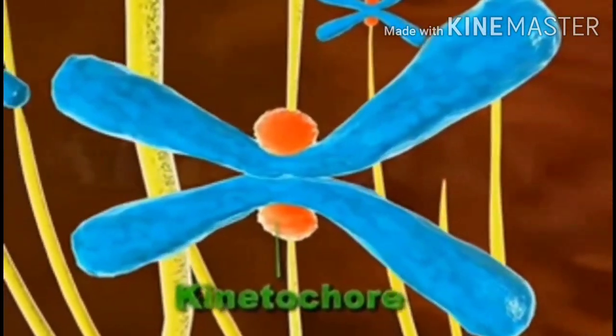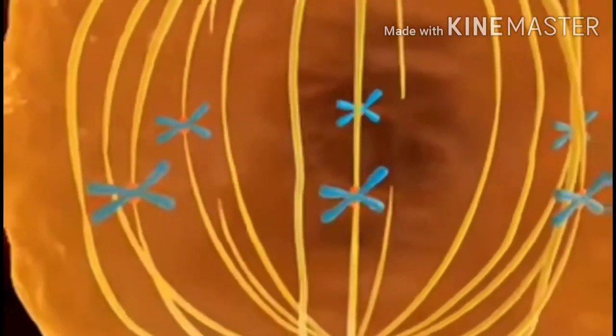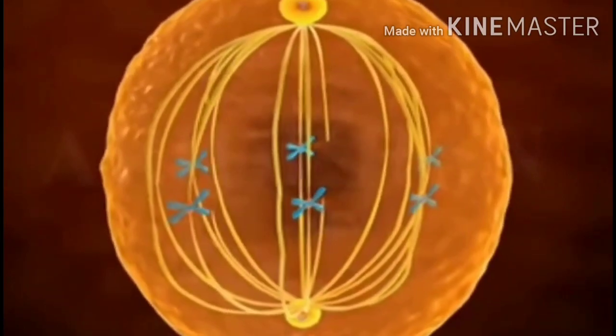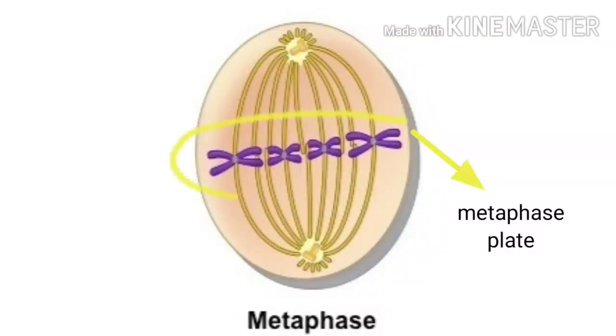The spindle fibers will attach to these structures, and they will move the chromosome now to the center or equator of the spindle fiber. So the chromosomes will now align in the middle of the cell, which is called the spindle equator. The plane of alignment of chromosomes at metaphase is referred to as the metaphase plate.